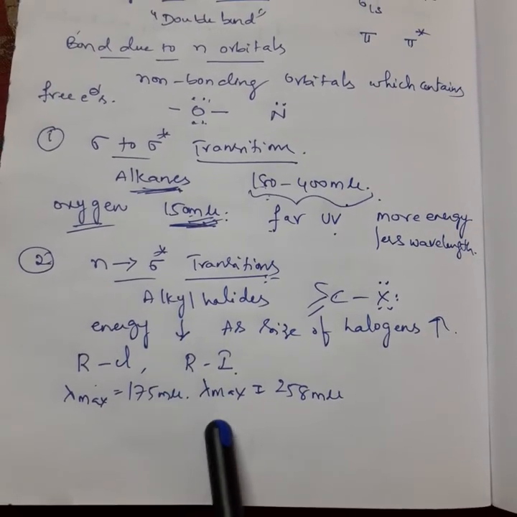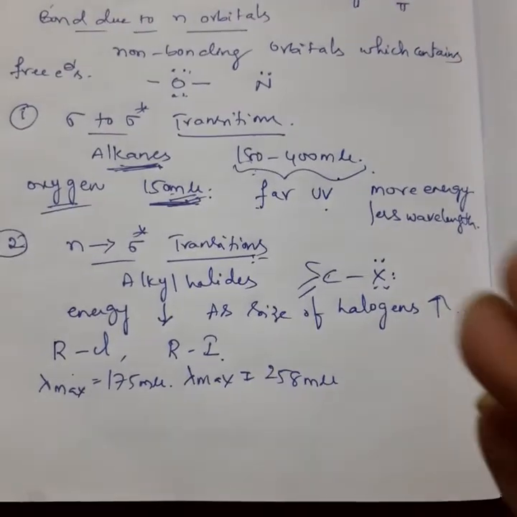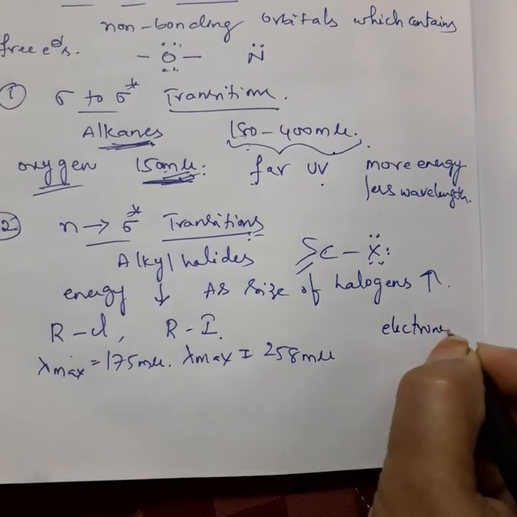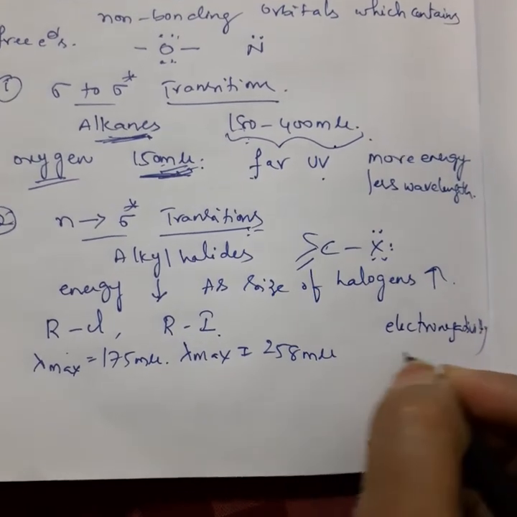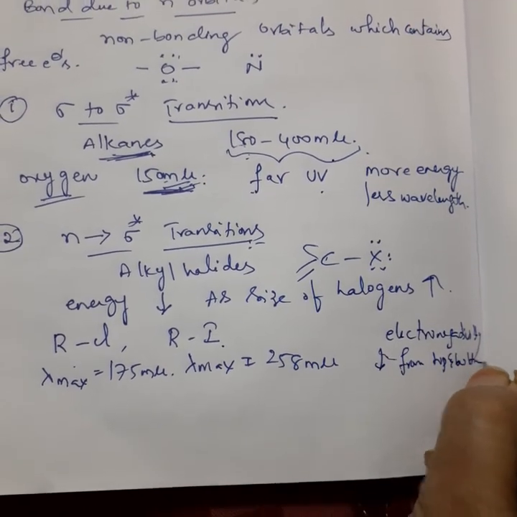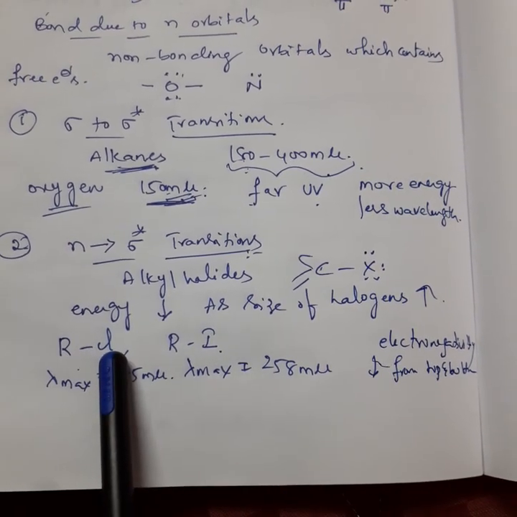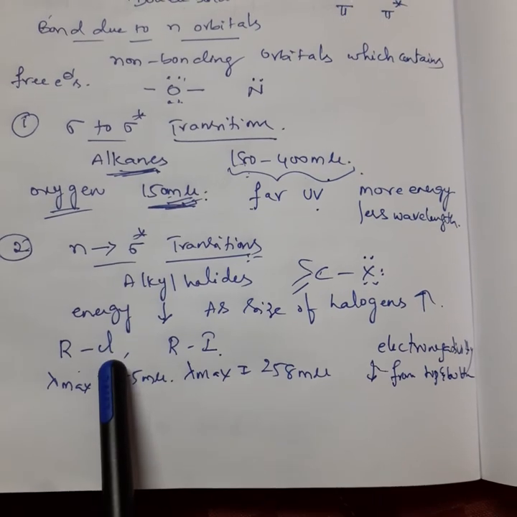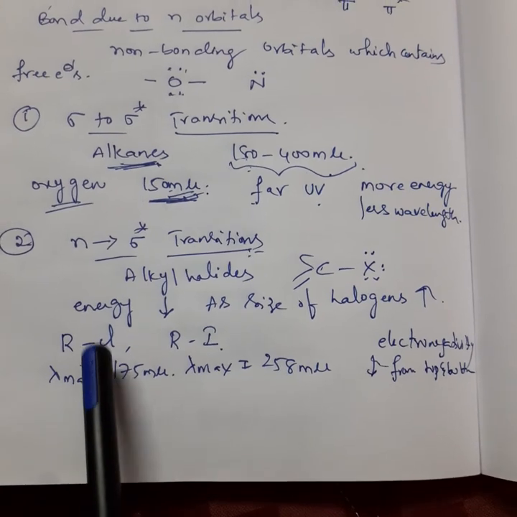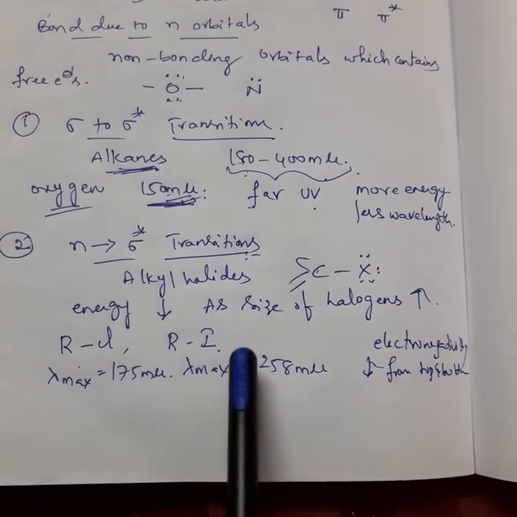Because energy decreases, automatically the lambda value will get more. We know that when we are moving from top to bottom in a group, electronegativity decreases. We all know that. It means chlorine is more electronegative. So in such conditions, though it contains 3 lone pairs of electrons, they are not ready to excite, not ready to enter into antibonding sigma star as quickly as in iodine.